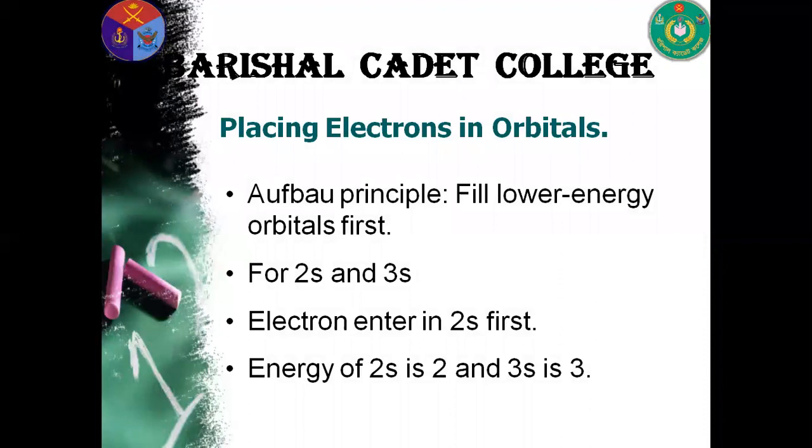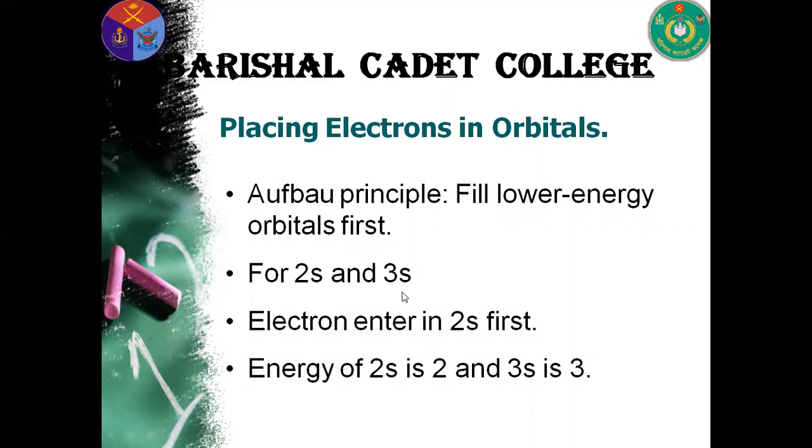Now, rules for electron distribution. The Aufbau principle we already discussed, but there is a simple way to distribute electrons in different orbitals. It is defined by the values of the principal quantum number and the secondary quantum number.